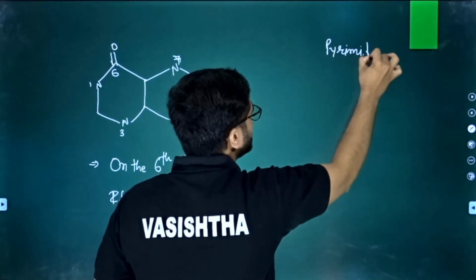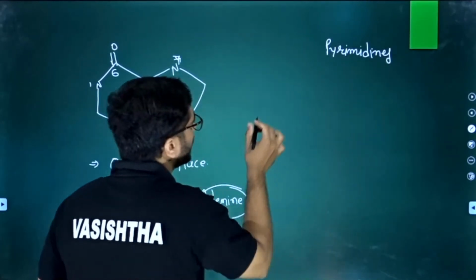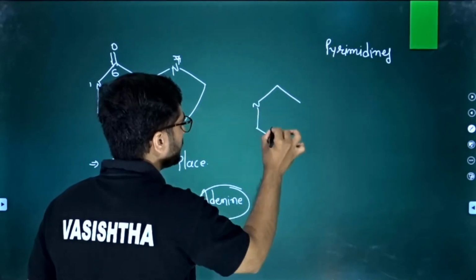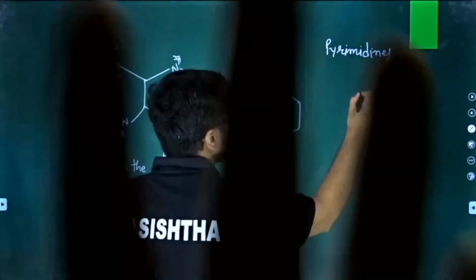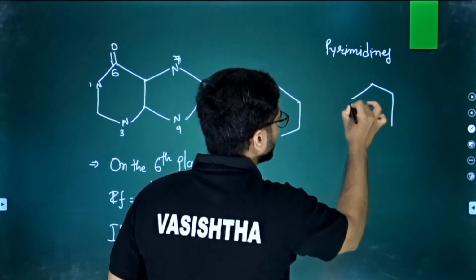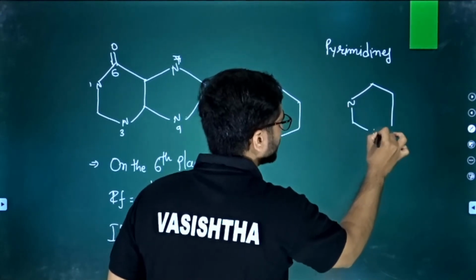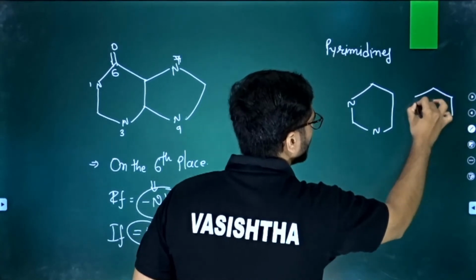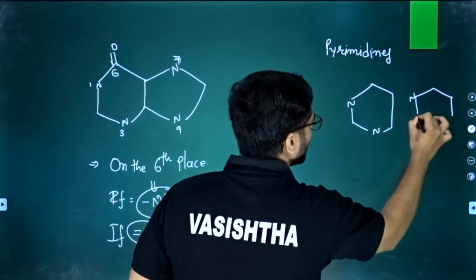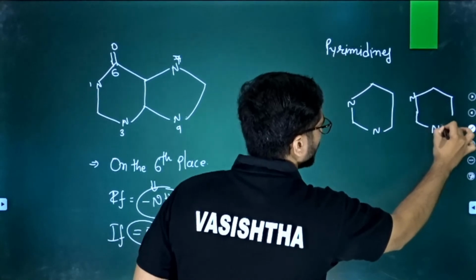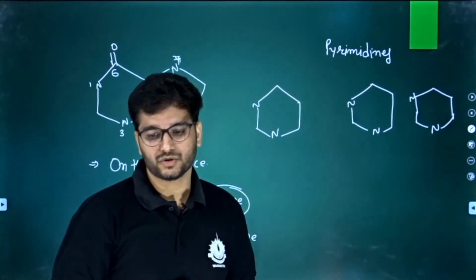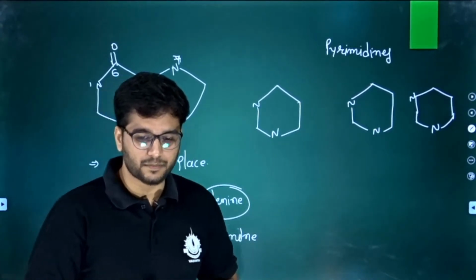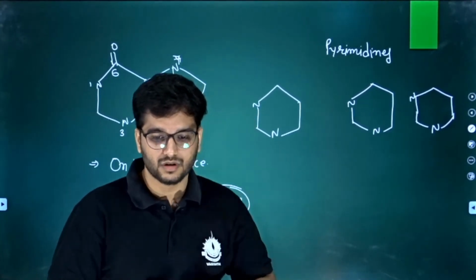Now pyrimidines have 3 options. Let us draw all these 3 rings. Okay, so now we have 3 rings like this. Here is nitrogen, right? Here is also a nitrogen. So is it clear?